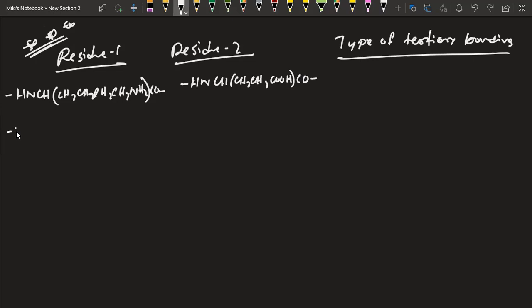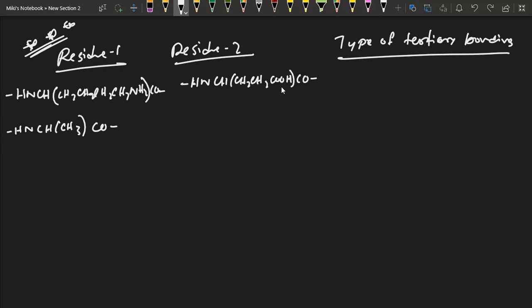Then we have, let's say, H, N, CH, CH3, CO. Remember, you have to remember which portion is which. What is the name of this molecule? You have to remember this portion. That's the only difficult part, I would say, mostly in the organics part.